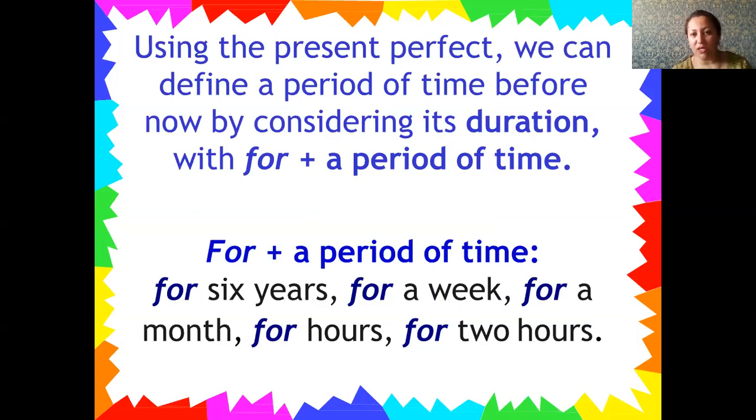As we mentioned, for is the duration of the action. Duration is like a continuation. Mostly you can use for 6 years, for a week, for a month, for hours, for 2 hours. By example, I want to prove it.